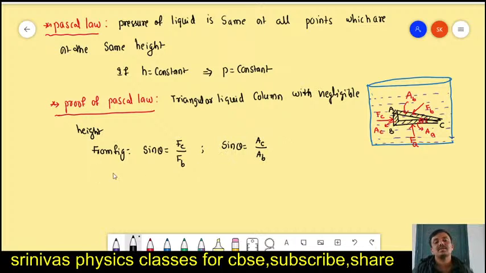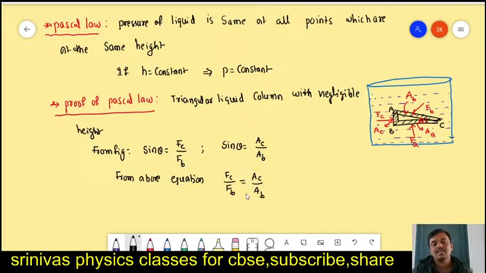From the above equations we write like this. Sin theta we equated like this: FC by FB, sin theta equal to AC by AB. We write FC by FB is equal to AC by AB also.